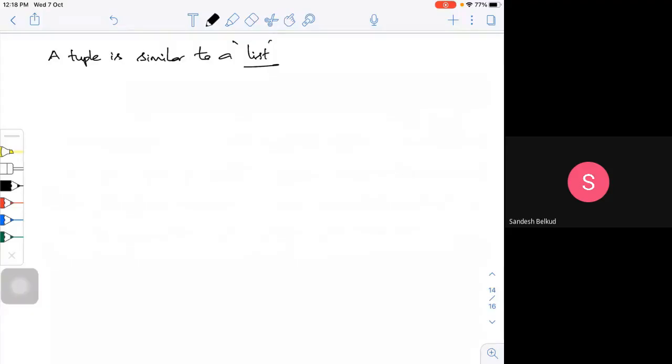The difference is we can change the values in the case of a list, but we can't do that in the case of a tuple. That's the major difference.